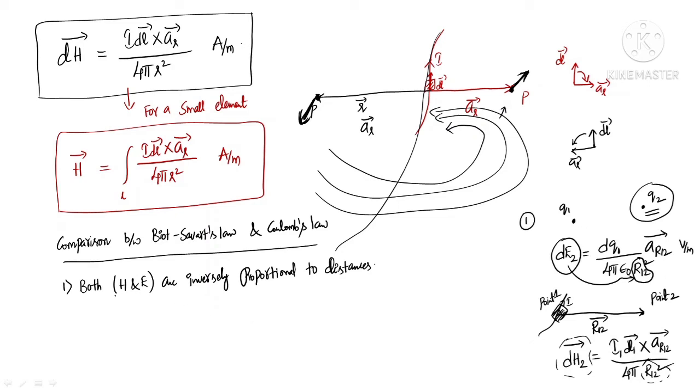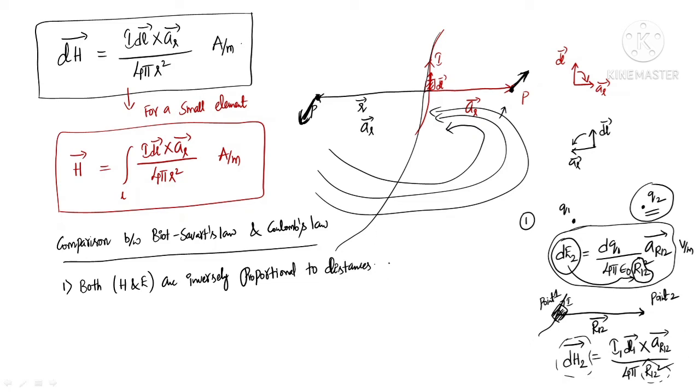So both are inversely proportional to the distances. This is one similarity between Biot-Savart's law and Coulomb's law. Because from where we got this expression? We got this expression for electric field from Coulomb's law, and we got this expression for magnetic field from Biot-Savart's law.